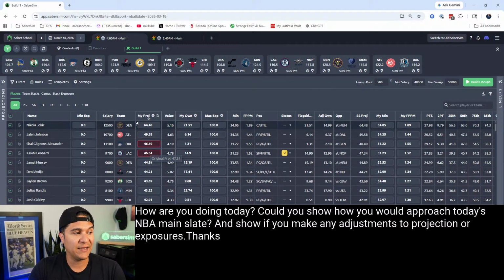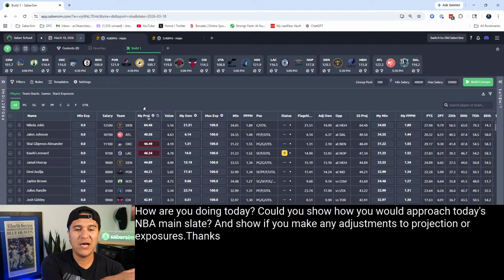As far as projections go, now as far as exposures go, what I would do is, if there are players you know you want exposure to, set those before the build as well.